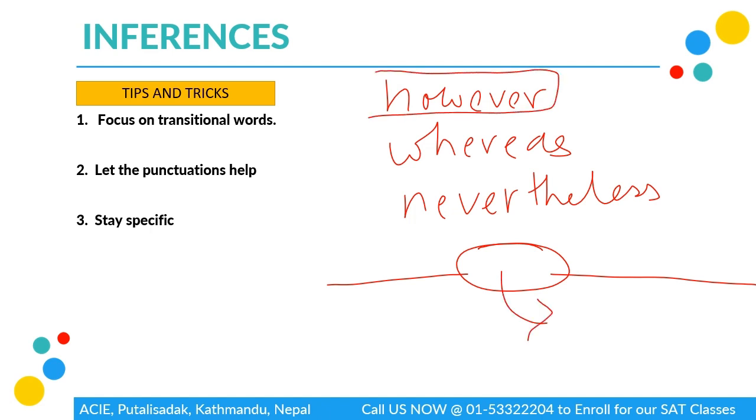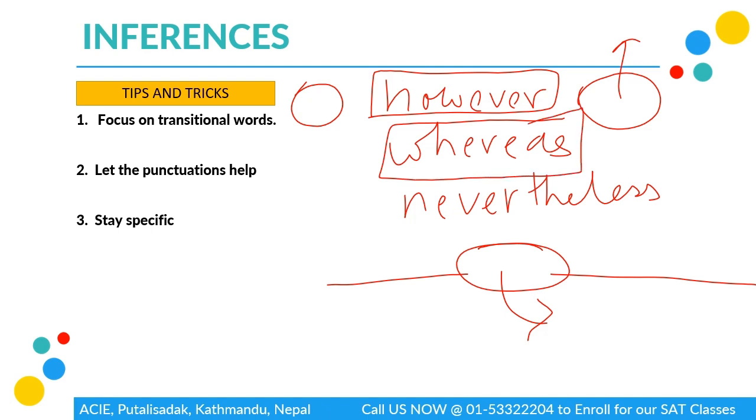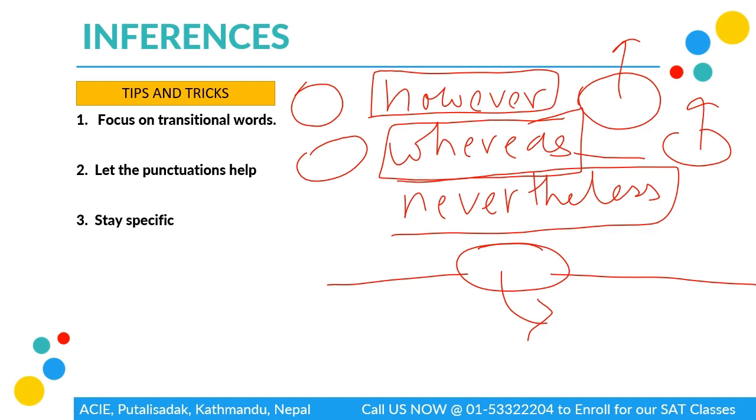Because as soon as we use "however", we know that the second sentence is going to go against the first sentence. Right? Whereas with "moreover", it's probably going to add something more, or could also be going against. Same with "nevertheless". So it's very important to look at transitional words. Similarly, let the punctuations help as well. The punctuations which are going to be given to us, full stop, comma, semicolon, those are very helpful if the case is so. So you should be able to use them.